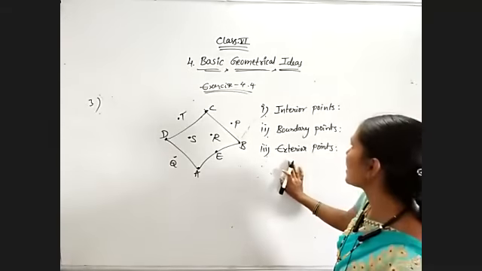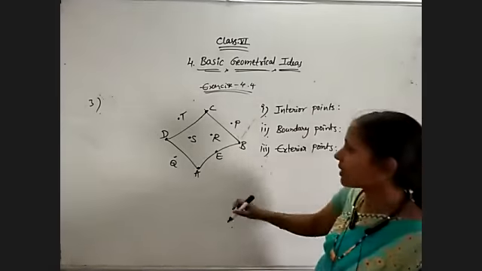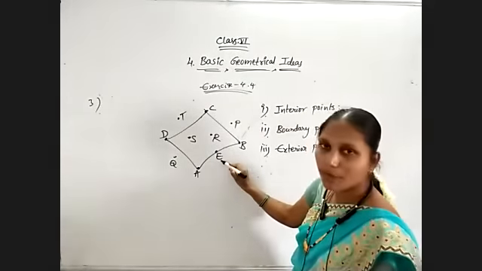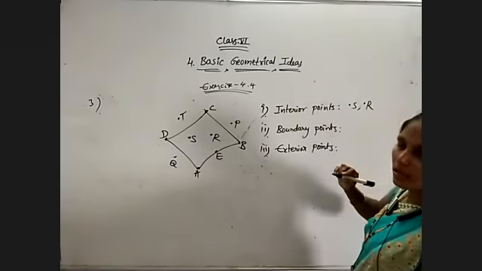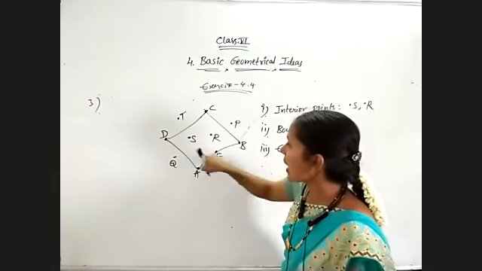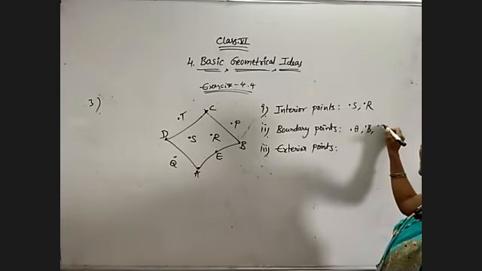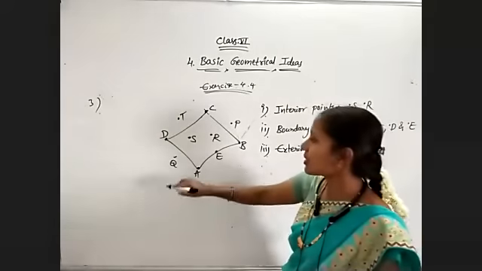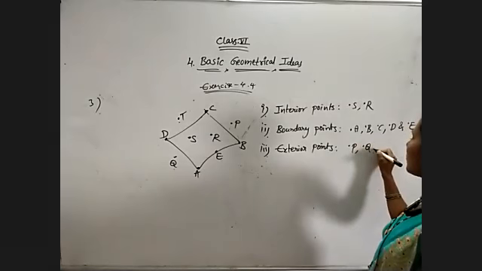Interior points are the points lying inside quadrilateral ABCD. That is S and R only lying inside. Point E is a boundary point. So points S and R are interior points. Now boundary points: A, B, C, D and E are the boundary points. Next, exterior points: Q, T and P. So point P, point Q, point T.